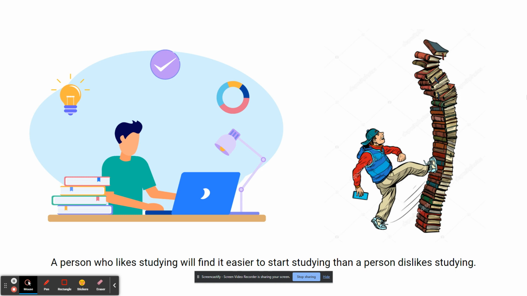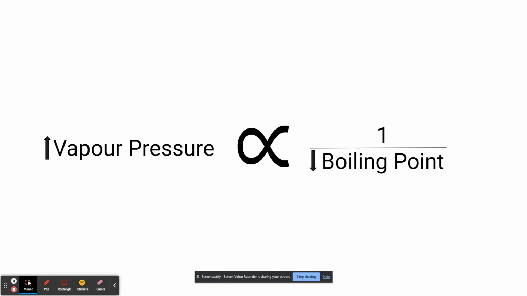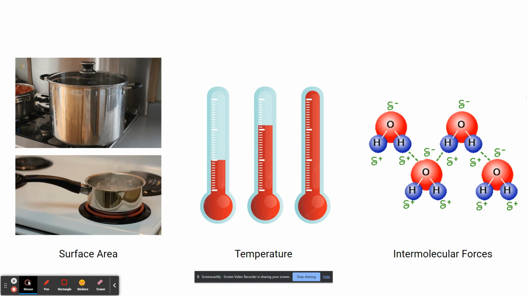We can apply the same concept in chemistry. A substance with a high vapor pressure will have a great desire to transition from liquid state to vapor, and resultantly, the substance will find it easy to meet its boiling point, and vice versa. Vapor pressure of a substance is affected by multiple factors, which include the surface area which the substance assumes, the temperature of the substance, and the intermolecular forces present between the molecules of the substance. We must understand the relation between vapor pressure and intermolecular forces to discover why the boiling point of branched chain alkanes is lower than the boiling point of straight chain alkanes.